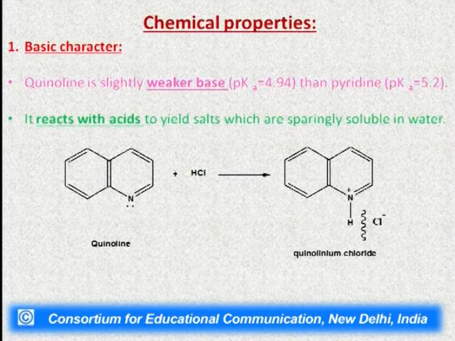Here we have shown the reaction of quinoline with acid. We have taken this quinoline molecule. It will react with hydrochloric acid to form this salt which is called quinolinium chloride. Since it reacts with acid, here it is reacting as a base.